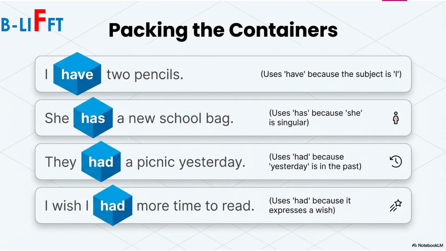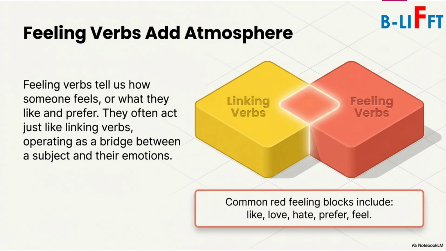Packing the container. Here we have some examples. I have two pencils, and here the verb have shows us the possession that we have two pencils. She has a new school bag. They had a picnic yesterday. Here you can see there is an adverb yesterday, which means this tense is in past, and we have to use had with it. I wish I had more time to read. It's a wish.